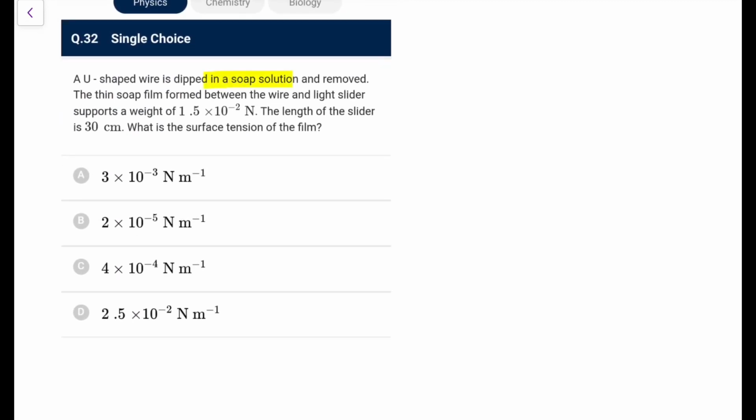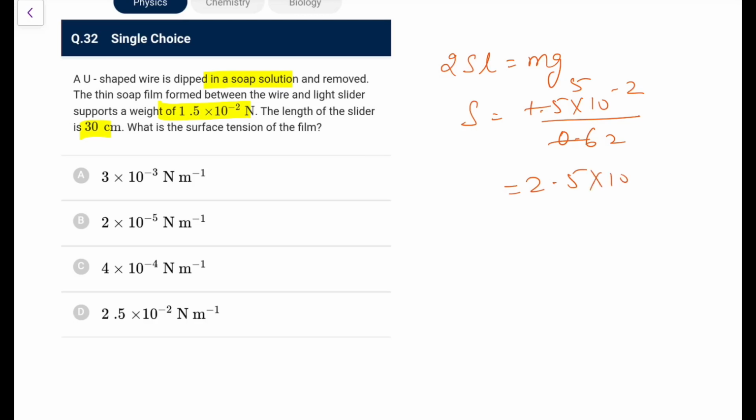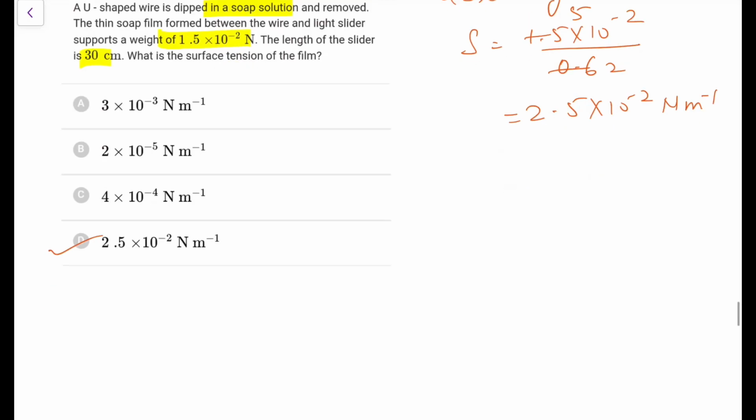A U-shaped wire is dipped in a soap solution and removed. The soap thin film formed between the wire and the slider supports a weight. The length of the slider is this. What is the surface tension? So the film will be on both sides, so the force is 2. If I write surface tension as S, 2SL is equal to mg. So what would be S? S would be mg, that is 1.5 into 10 to the power minus 2 upon 2L, that is 0.6. So that is 2.5 into 10 to the power minus 2 Newton per meter. So I'll go for option D.